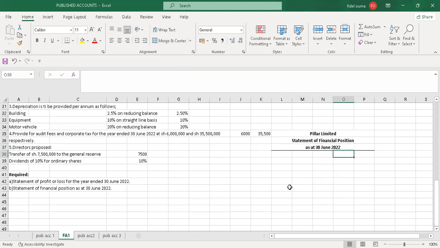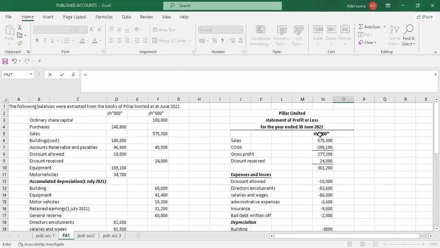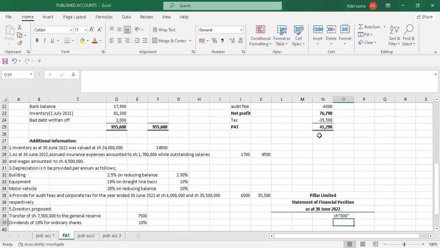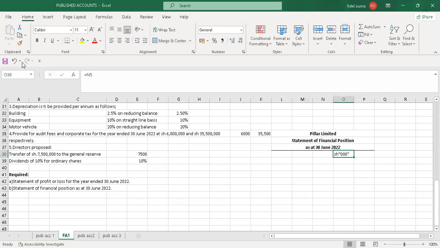Now I'll have the shillings in thousands, so I just copy it and bold this. I'll start with the non-current assets.